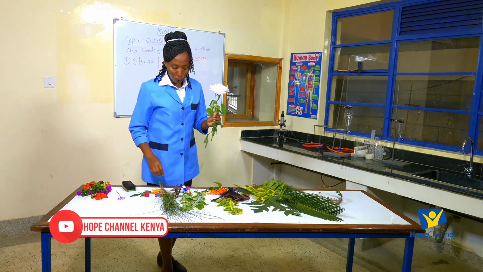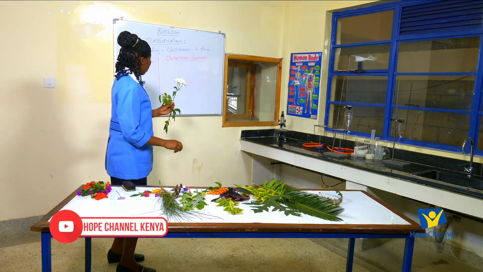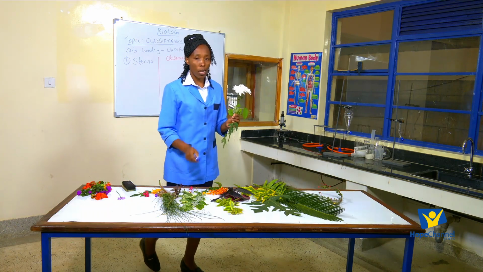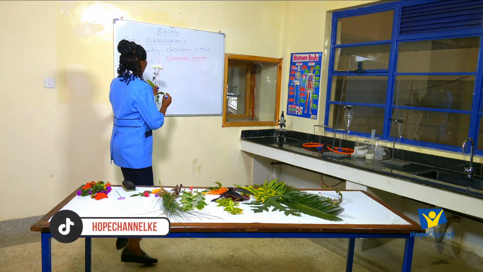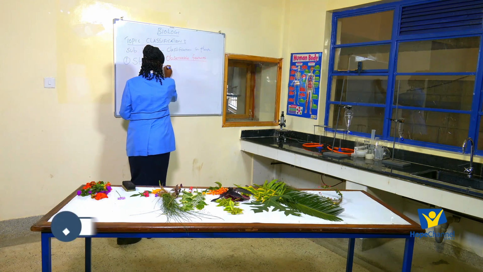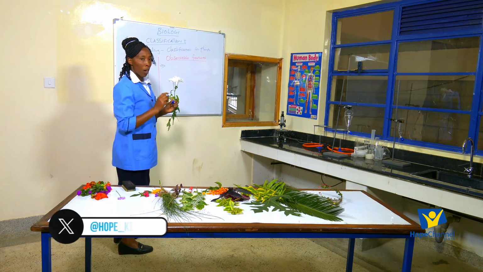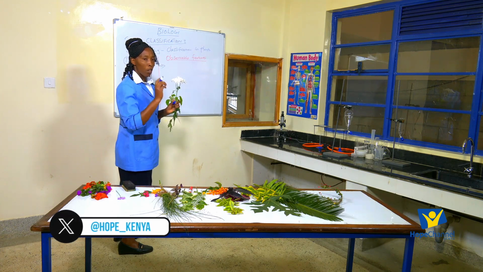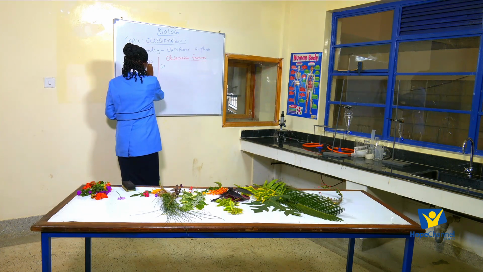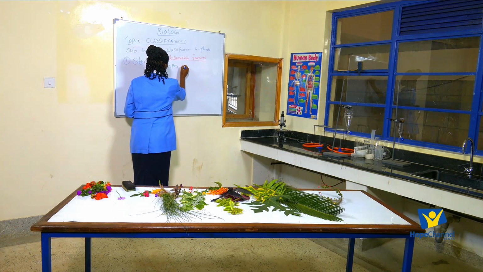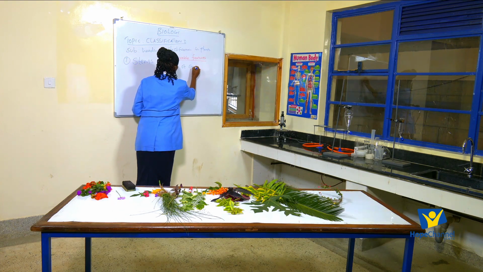So I've said we want to start with the stem. Now, which are these observable features that we can note in a stem? Plants can be put into different groups based on the type of the stem. So for the stem, we can talk about the type of stem.